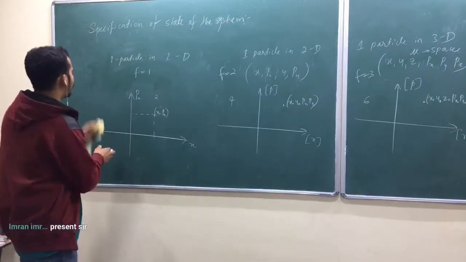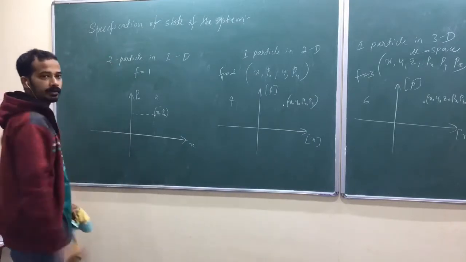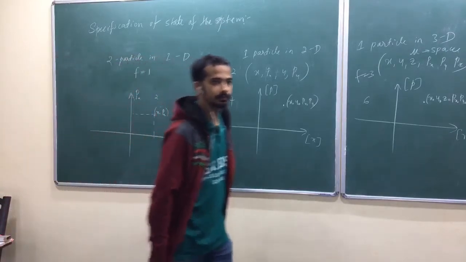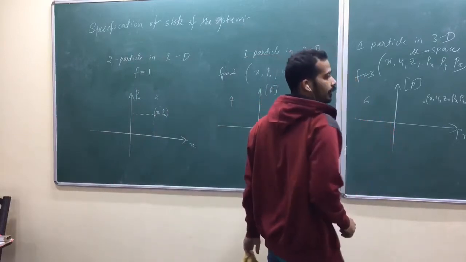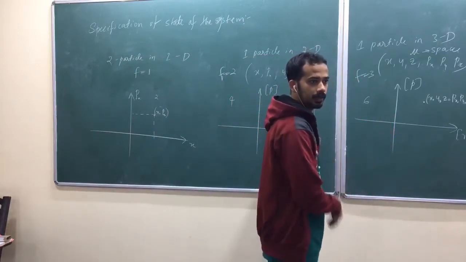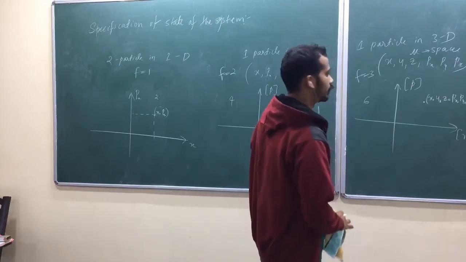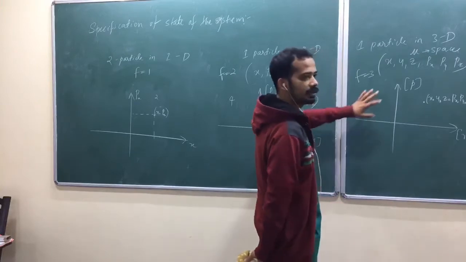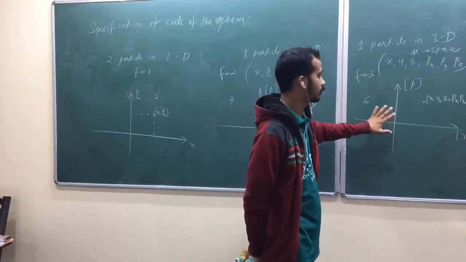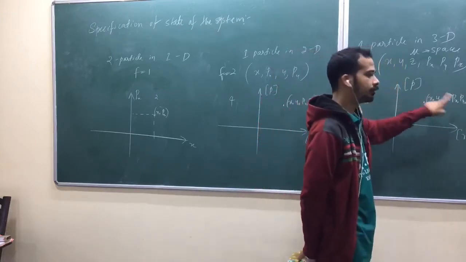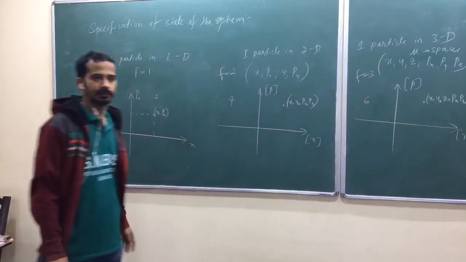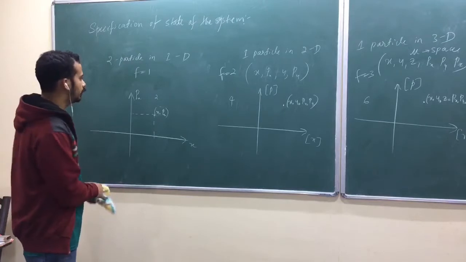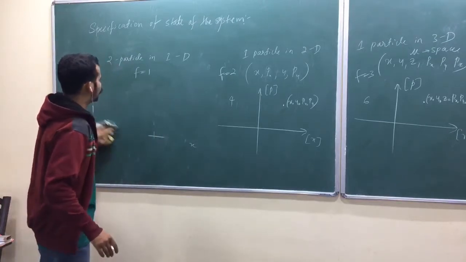Now let me start with 2 particles in one dimension. I have taken only one particle so far. Let me come to many particles later, but it doesn't matter. Classically, particles are always distinguishable. If you are representing classically, I mean this is a classical representation, because you are specifying position and momentum simultaneously, isn't it? Pure classical. Classically, particles are always distinguishable. Now let me take 2 particles in one dimension.